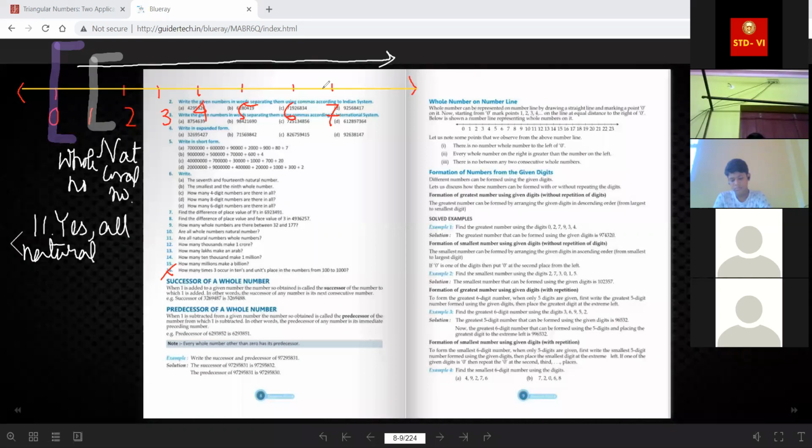Ma'am, if an exam question comes, do we have to do the rough work on another page and show how we get the answer? No, this is an MCQ exam. If you can understand the answer by seeing, you don't have to explain it.